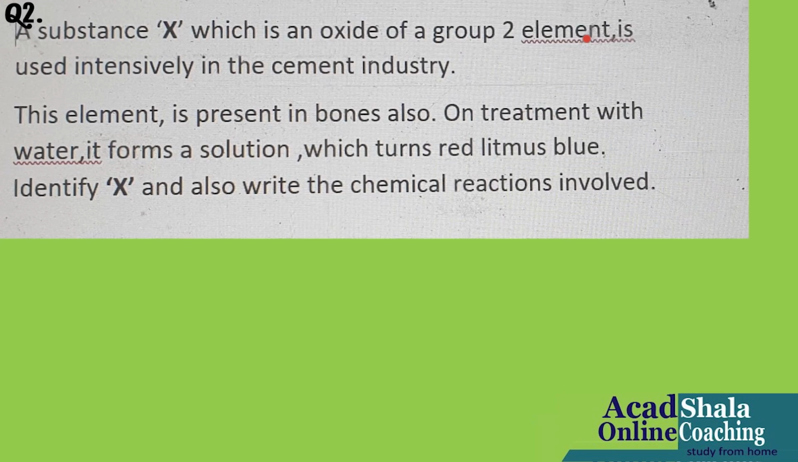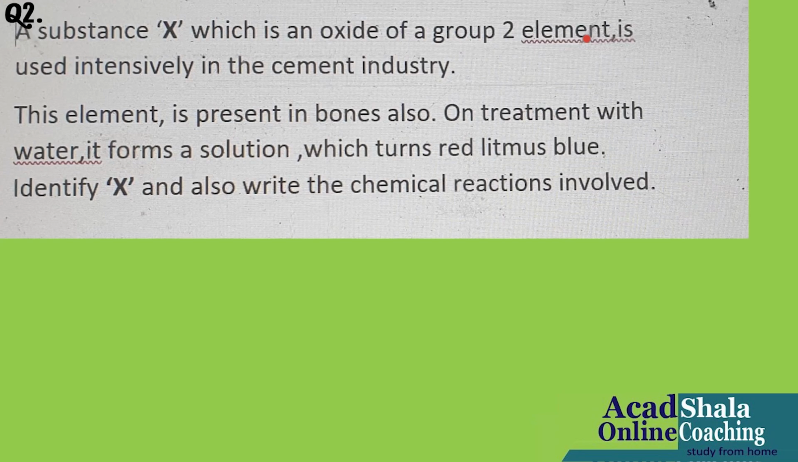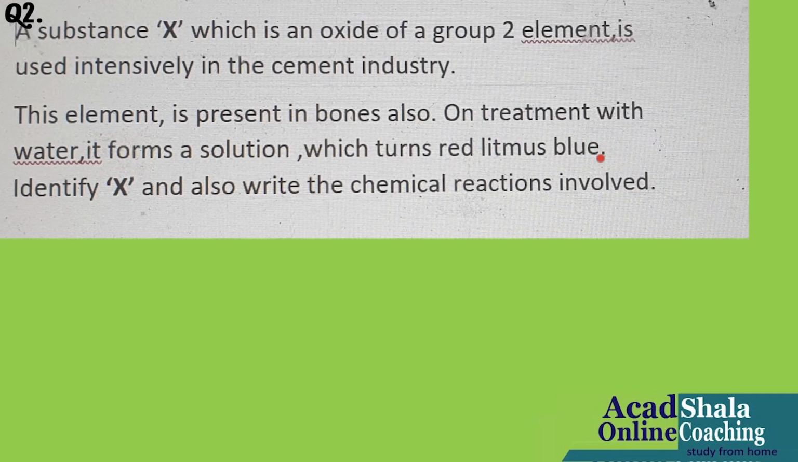If you are not able to cope up with the first hint, fine. Come to the second hint, which is given: this element is present in bones also. Everybody knows, children, which element is present in bones? Of course, calcium. So I have come to know that calcium is the element I have deduced according to the question. On treatment with water, it forms a solution which turns red litmus blue. So they have given a third hint also, which turns red litmus blue. This you know, acidic, basic, everybody knows it. And then they have asked, identify X and also write the chemical reactions involved.